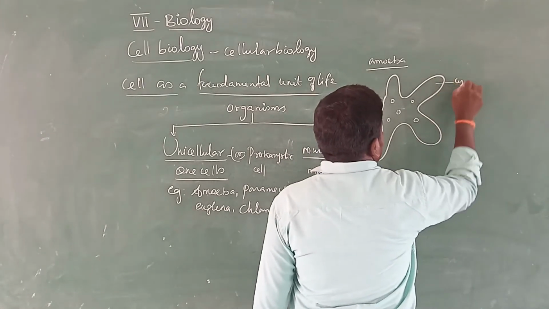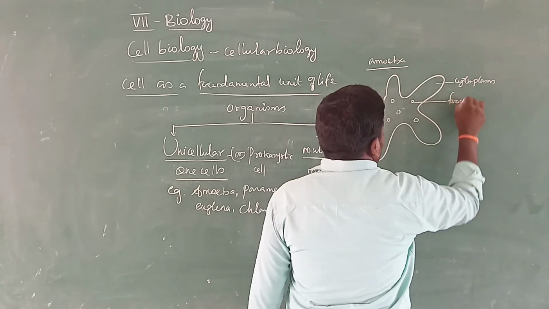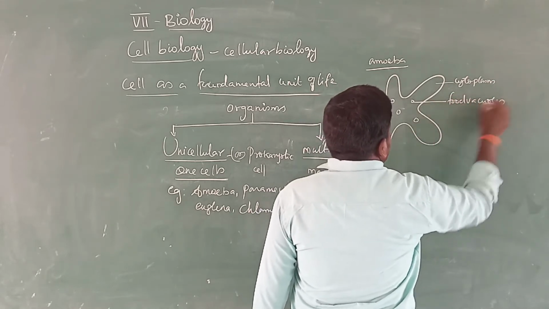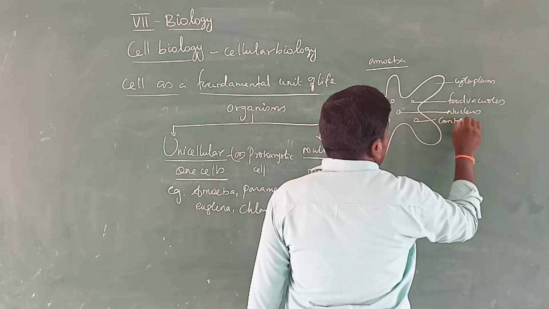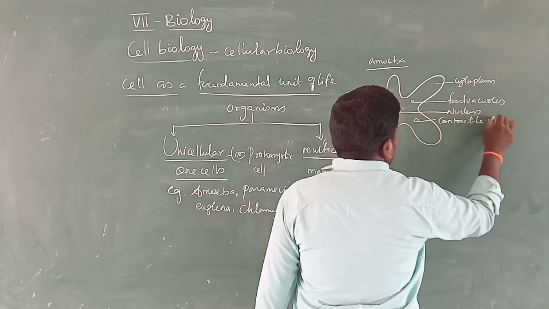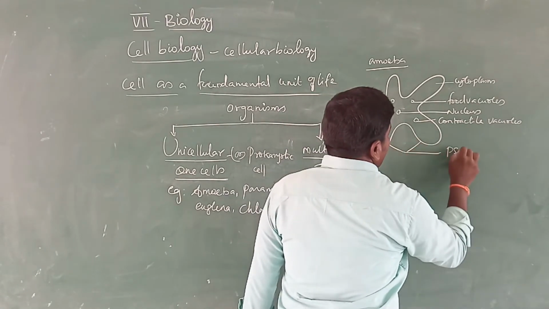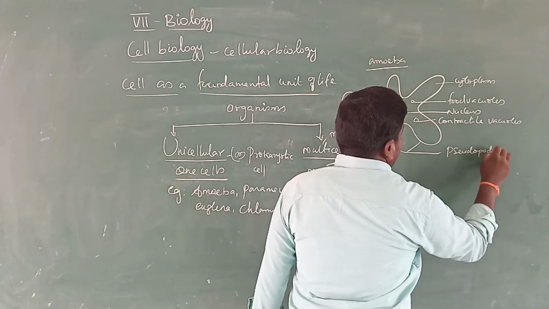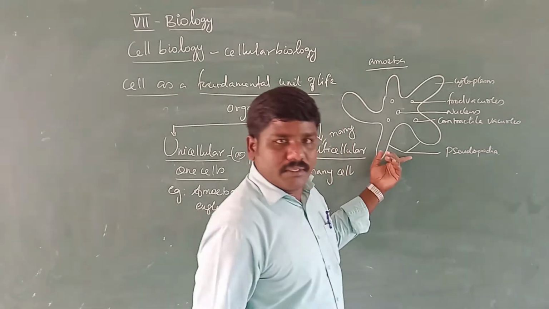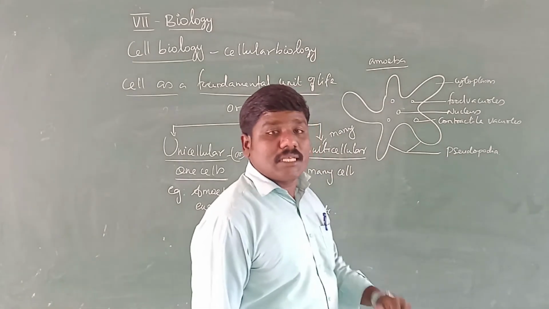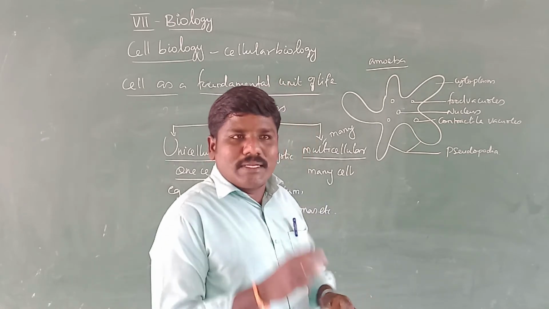So this one is the cytoplasm, and then the food vacuoles, the nucleus, and the contractile vacuoles. And this one is the pseudopodia. The pseudopodia help in locomotion, and at the same time in engulfing germs or diatoms. Diatom means some food material.